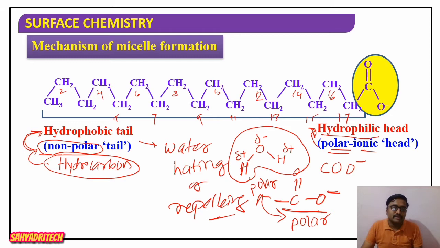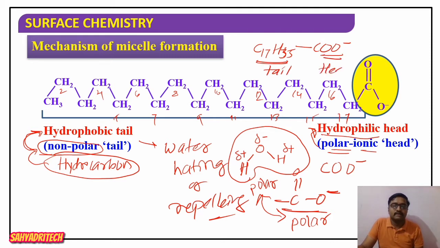So generally it is named as a hydrophobic tail and a hydrophilic head. What is the tail part? It is C17H35 in the molecule. The COO⁻ part is called the head.